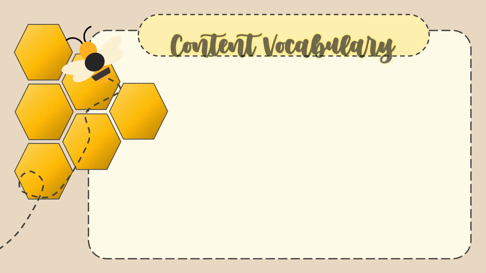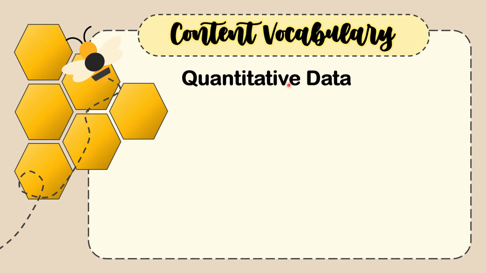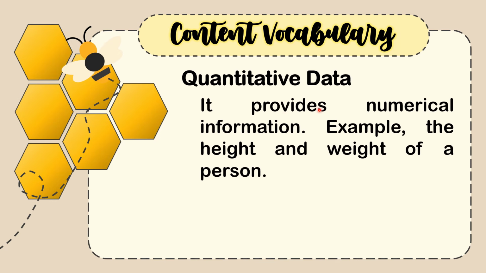The second type is what we call quantitative data. Quantitative data provides numerical information. Examples are the height and weight of a person, the cost of the basic needs of a person, the cost of transportation, anything that involves numbers or numerical information. That is what we call quantitative data.